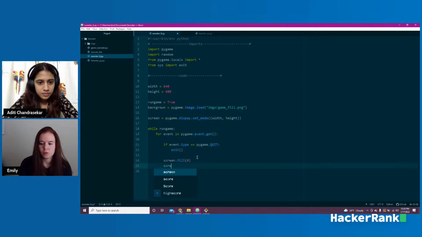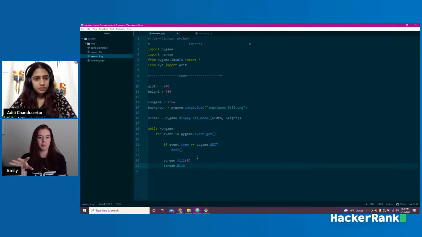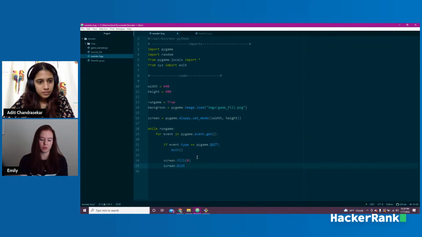And then we will screen.blit. So a blit is basically copying and pasting pixels onto a screen, right? So we're first going to blit our background, which we set up there, and a tuple to set where we're going to place it. In this case, we're in the bottom right. Basically, if you set up an axis, we'd be in the bottom right. So we're looking at negatives and positives away from the screen.